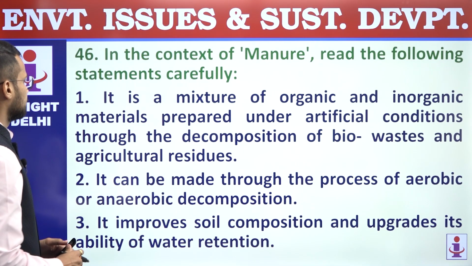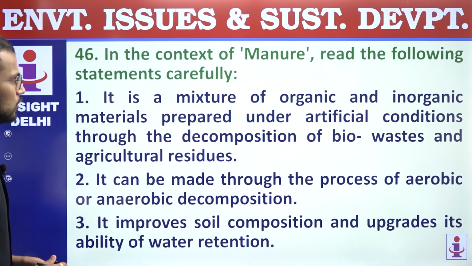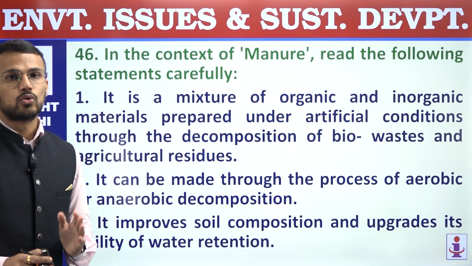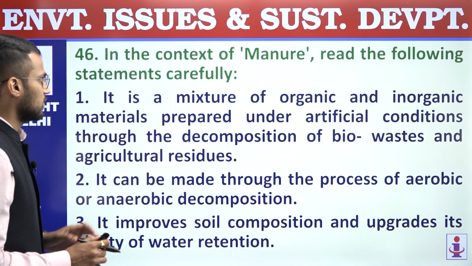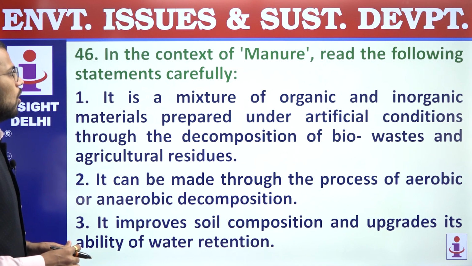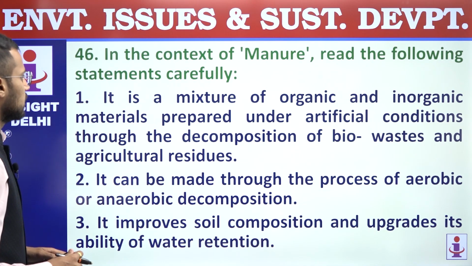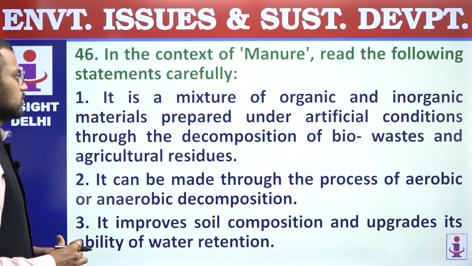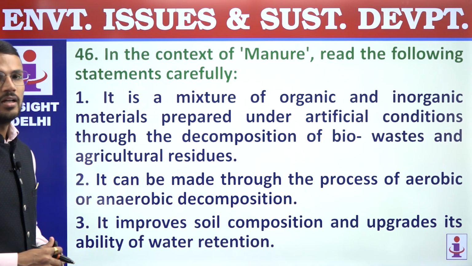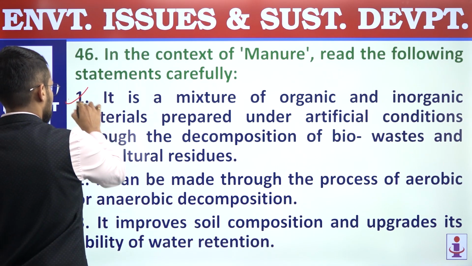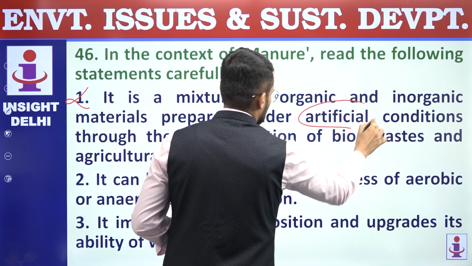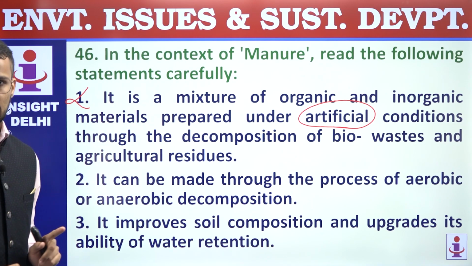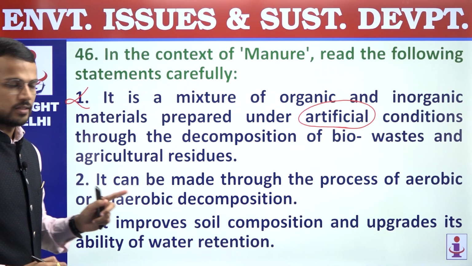Next now, 46. In the context of manure, read the following statements carefully. Right, so manure plays an important role in organic farming. Let us consider the statements. First, it is a mixture of organic and inorganic materials prepared under artificial conditions through the decomposition of bio-waste and agricultural residues. This statement is incorrect, because there are natural conditions that are used for the preparation of manure, not artificial conditions, and that's why first statement is incorrect.